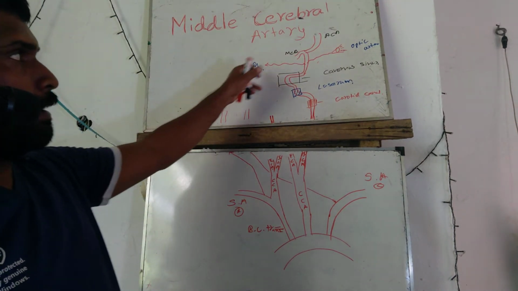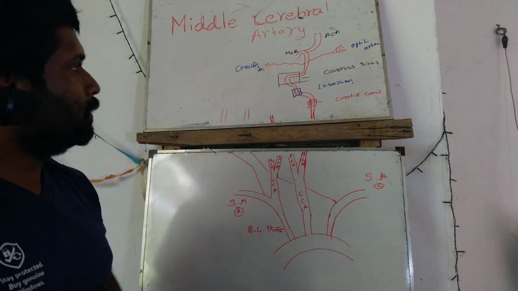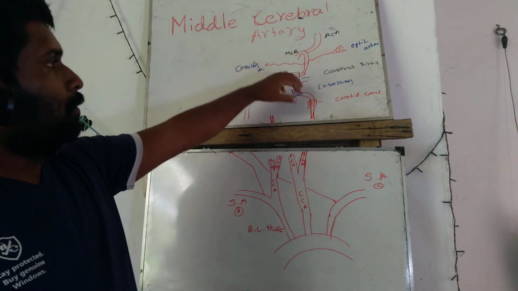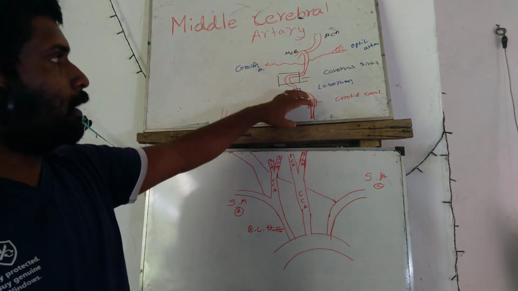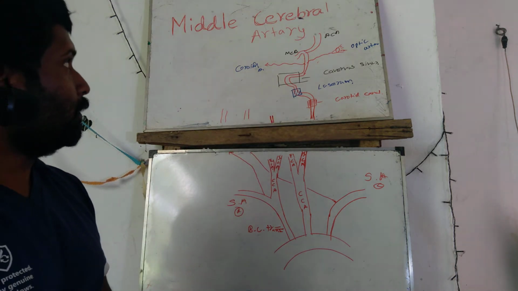This is the choroidal artery and there is the optic artery. That is the major internal carotid artery giving the circulatory supply of the middle cerebral artery.